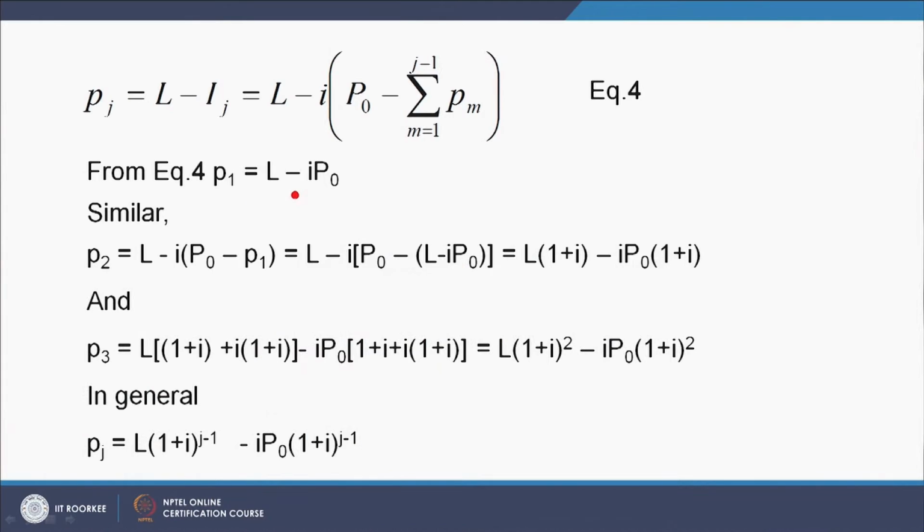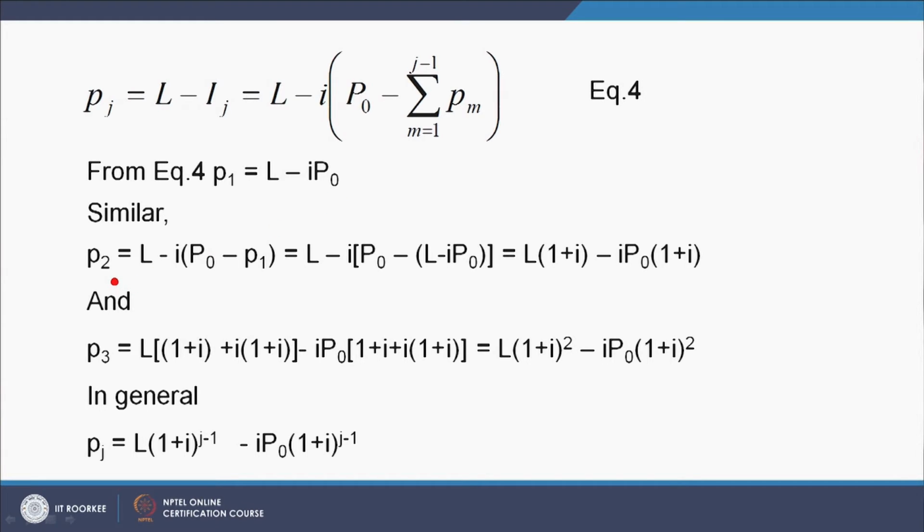I am rewriting equation number 4. From equation number 4, P1 is equal to L minus I P0. If I put j is equal to 1, this is L minus I1 equal to L minus I, and the summation m equal to 1 to j minus 1 becomes 0, so it is only I into P0.